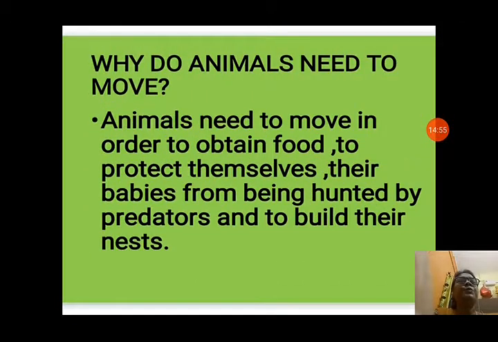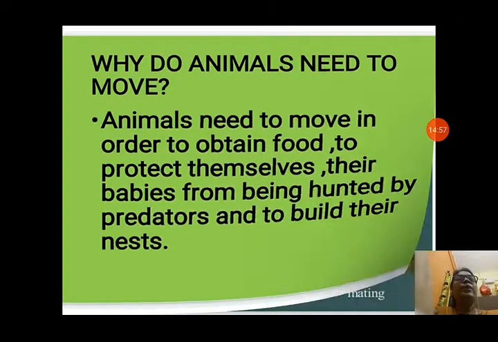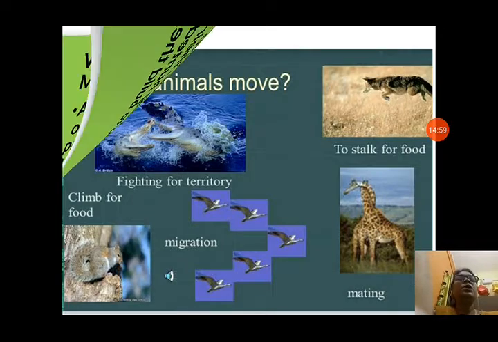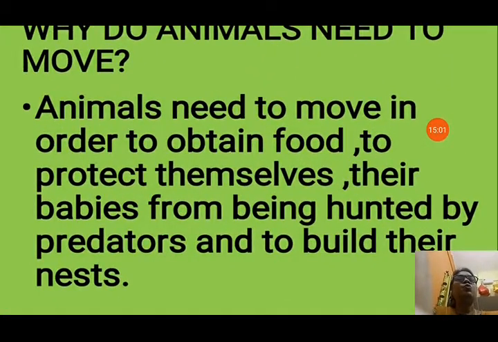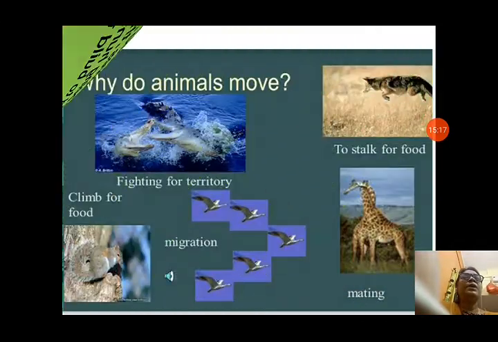Now movement of animals. Let us see why animals need to move. Animals need to move in order to obtain food, to protect themselves and their babies from being hunted by predators, and to build their nest. So animals move for different reasons. They have to protect themselves and their babies. They need food and they protect themselves by running away from their enemies.